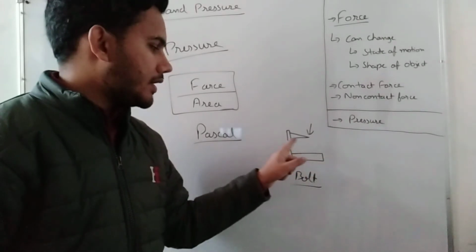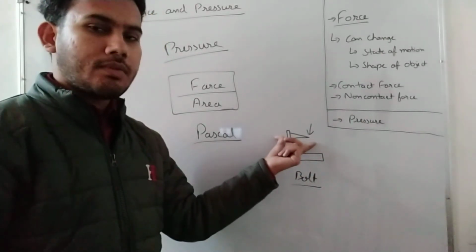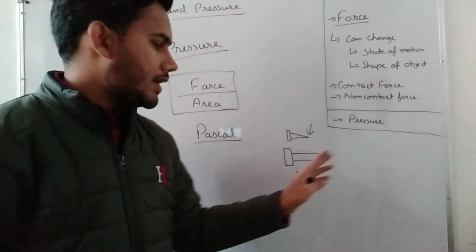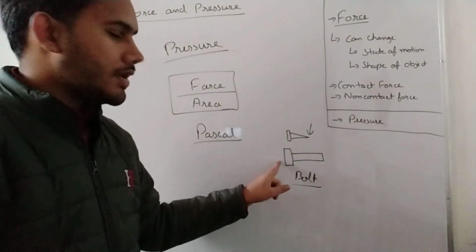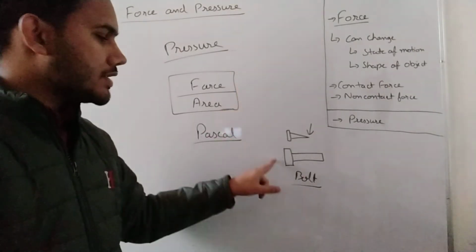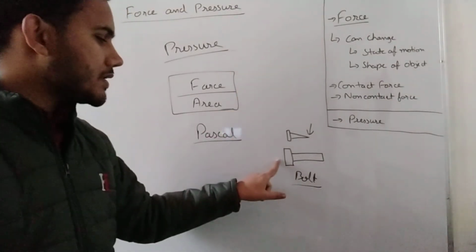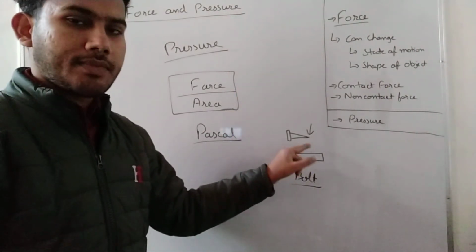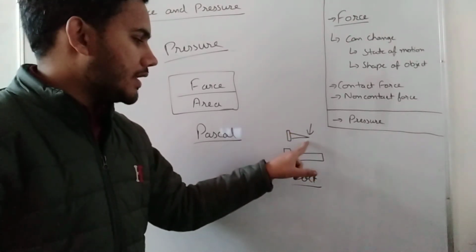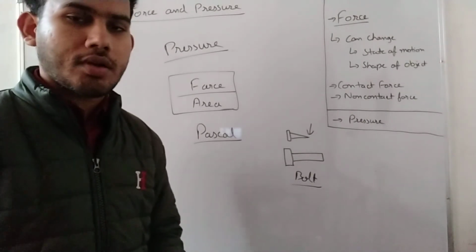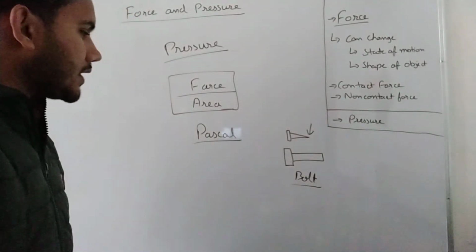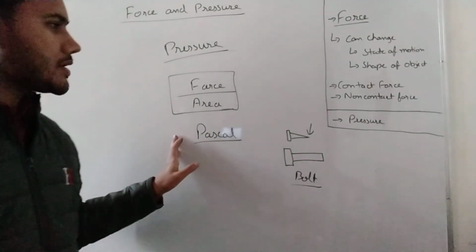The nail will be easy to push into the wall, and this will be harder. So the concept of pressure applies here. If we minimize the area, it will be easy to push it into the wall. This is the concept of pressure.